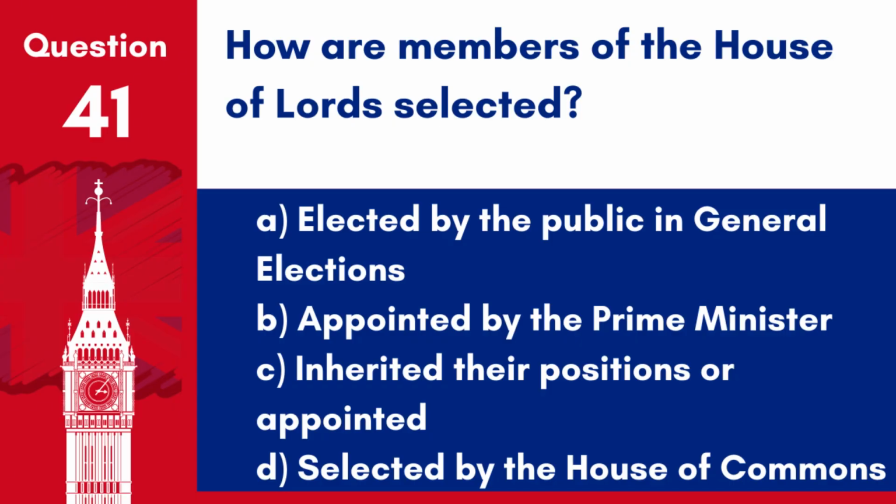Question 41. How are members of the House of Lords selected? A. Elected by the public in general elections. B. Appointed by the Prime Minister. C. Inherited their positions or appointed. D. Selected by the House of Commons.